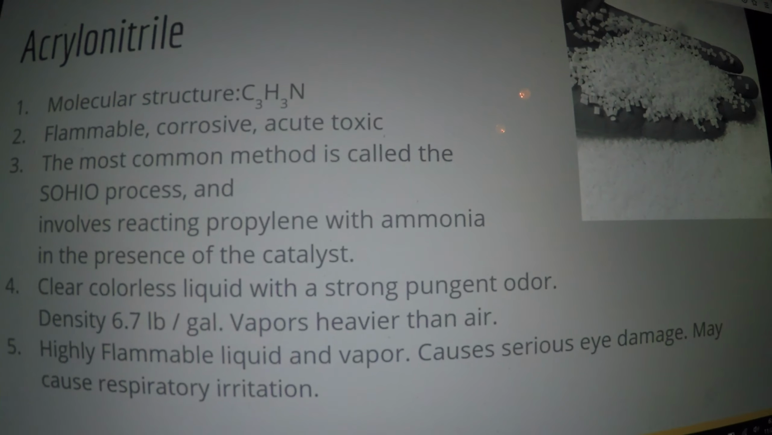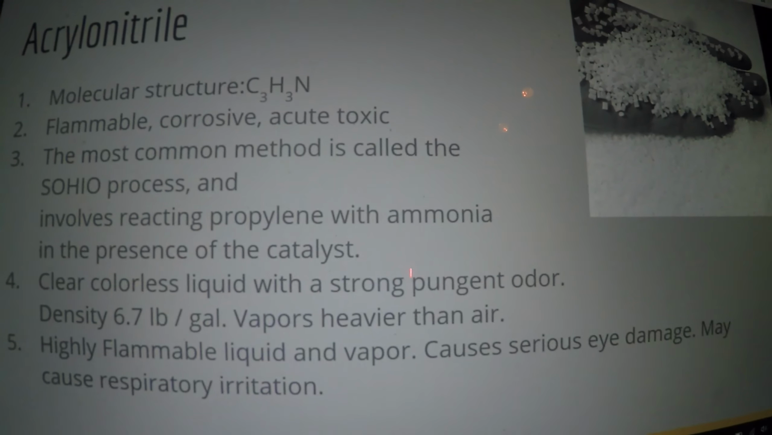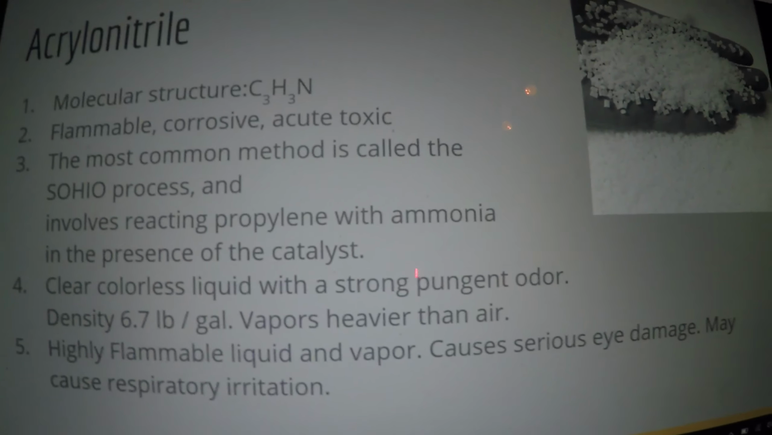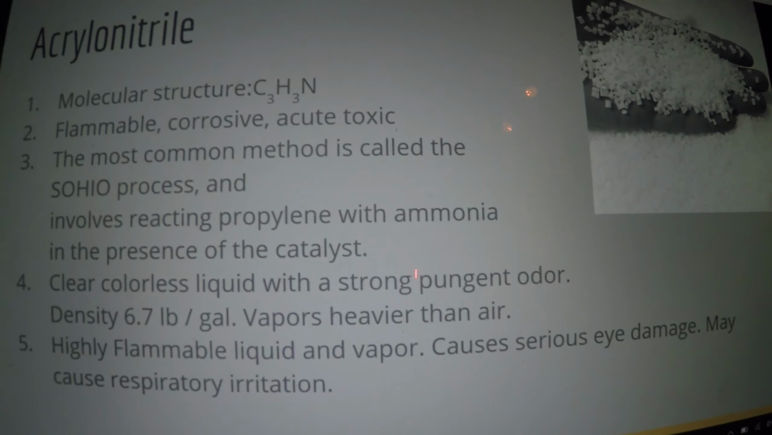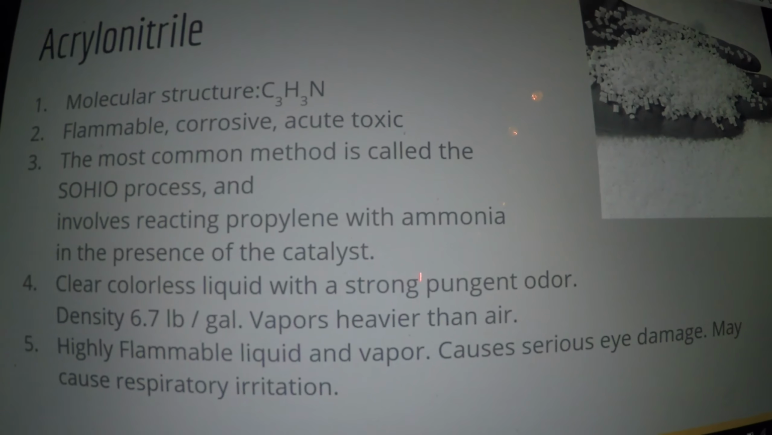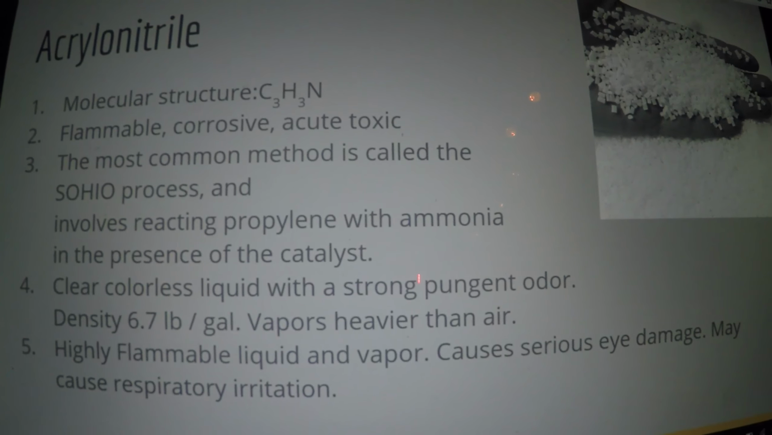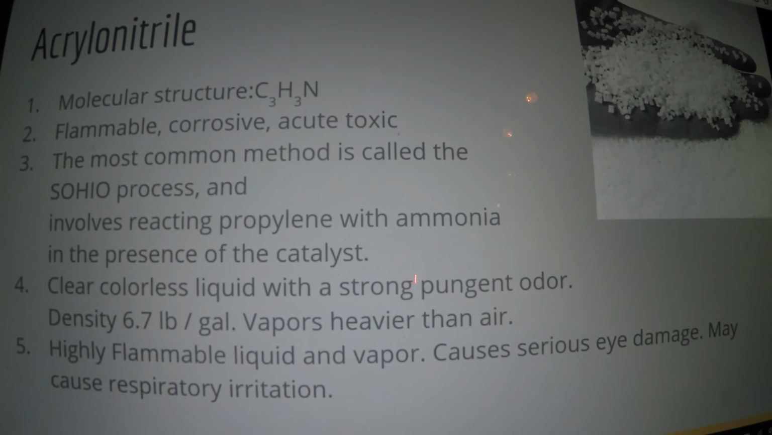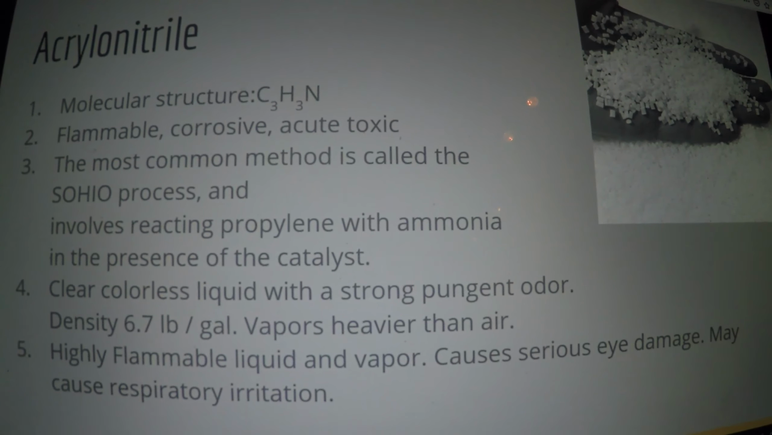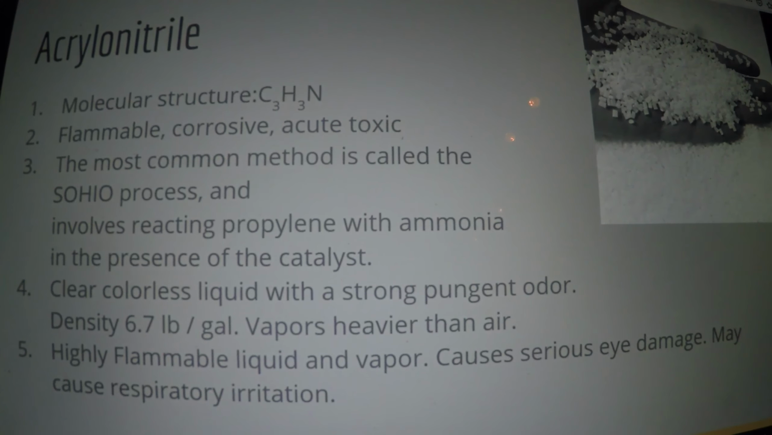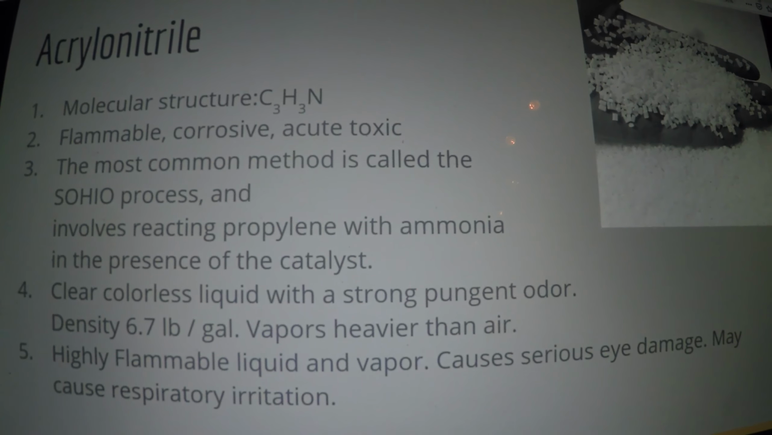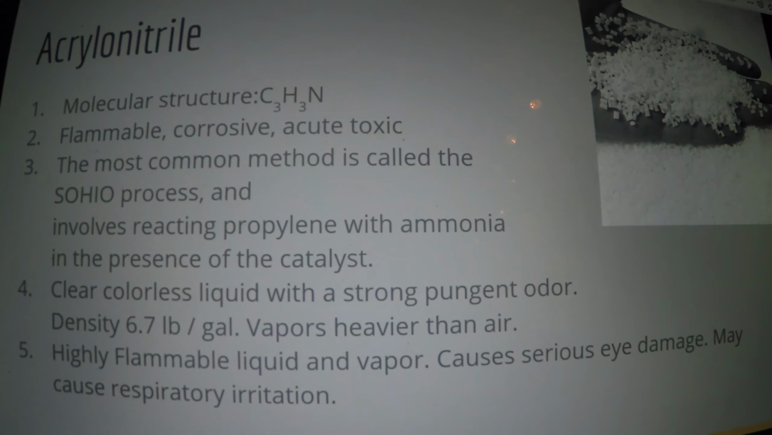Acrylonitrile. Its molecular structure is C3H3N. Some hazards it might cause are that it is flammable, corrosive, and an acute toxin. The most common method of producing it is the SOHIO process, which involves reacting propylene with ammonia in the presence of a catalyst.